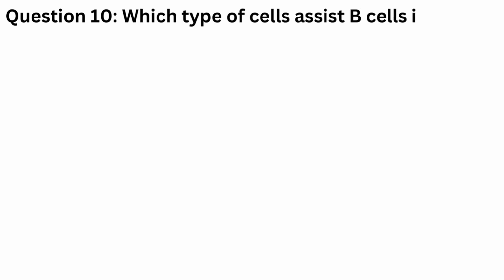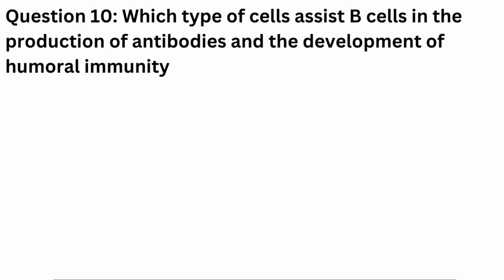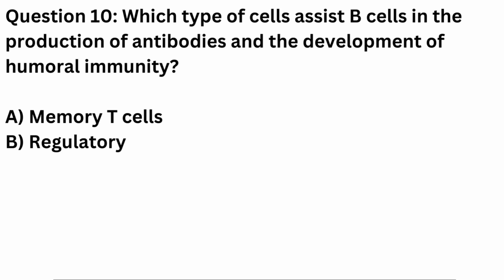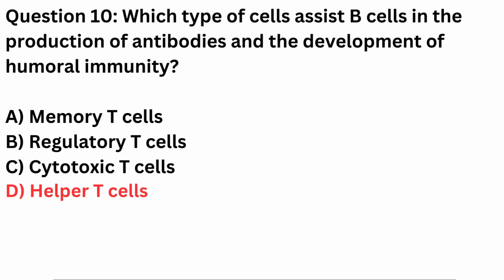Question 10. Which type of cells assist B cells in the production of antibodies and the development of humoral immunity? A. Memory T cells. B. Regulatory T cells. C. Cytotoxic T cells. D. Helper T cells. Correct answer is D. Helper T cells.